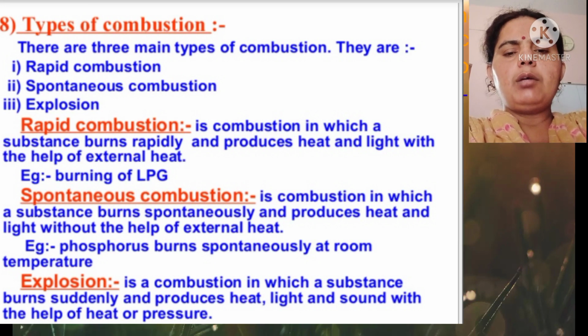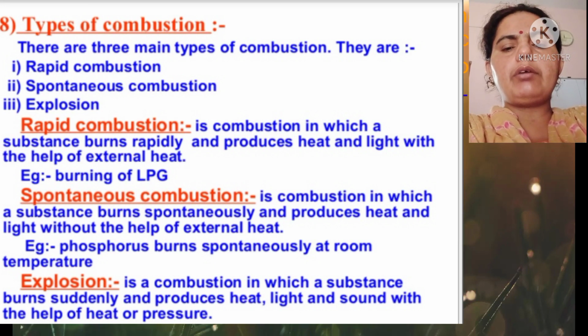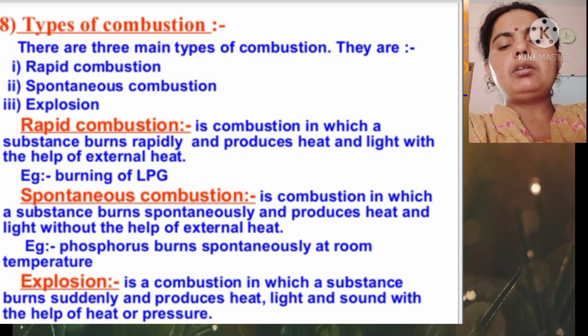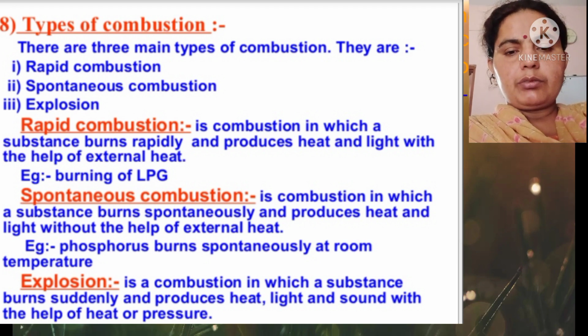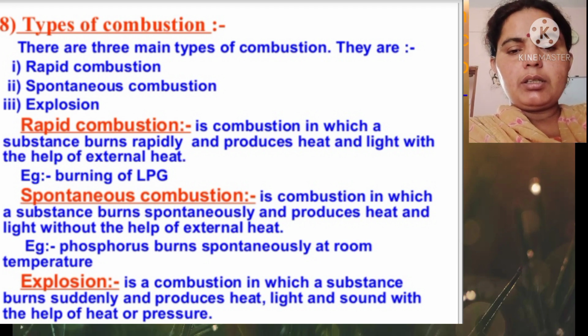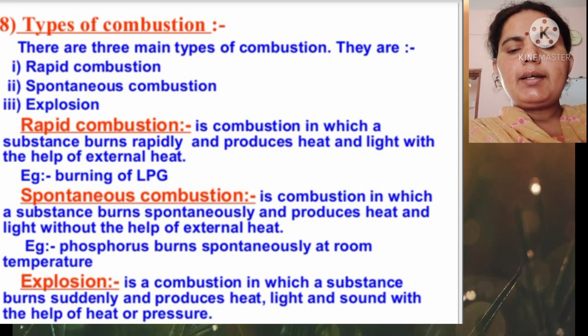Now today we are going to discuss a chapter named Combustion and Flame. So today we are going to discuss the types of combustion: rapid combustion, spontaneous combustion, and explosion. Rapid combustion is one in which a substance burns rapidly and produces heat and light with the help of external heat, as in the burning of LPG.